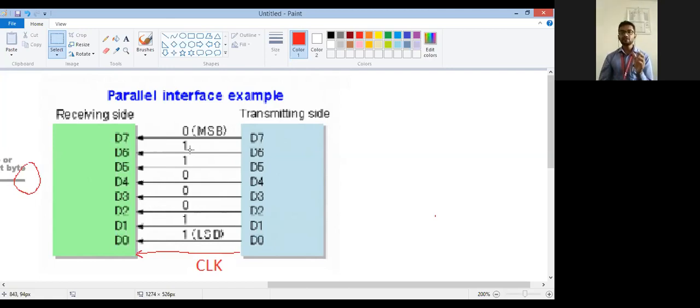But still, for a shorter distance, in meters or centimeters or inches, parallel communication provides no disturbance. So very little noise is added. So there is no need of filters over there and no need of repeaters. But in case of serial communication, there is a requirement of repeaters.